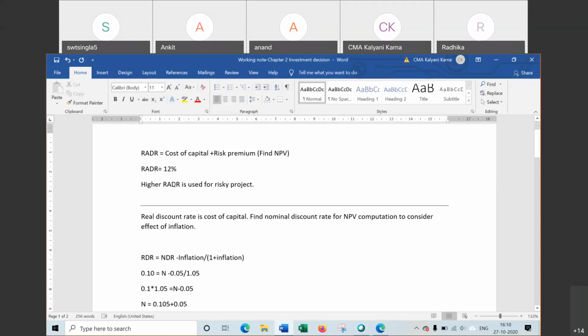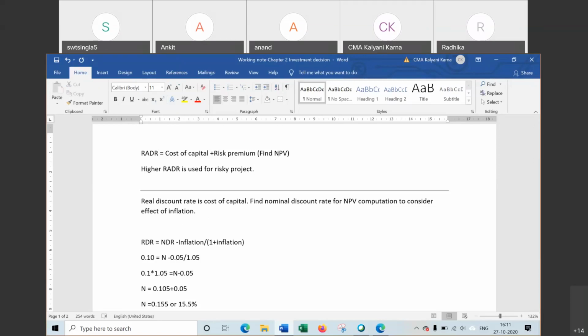Now higher RADR will be used for a risky project. As the risk will increase, the risk premium will increase and RADR, risk adjusted discount rate, will increase. तो risky projects के लिए हम लोग higher RADR use करेंगे because with the increase in RADR, NPV will decrease. And risky project से आप assume कर रहे हैं कि that will give lower NPV. So this is a very simple method. We only have to add risk premium to cost of capital to find RADR.